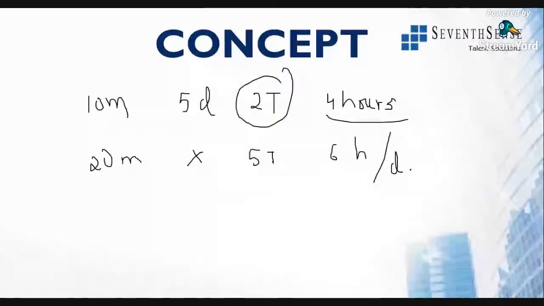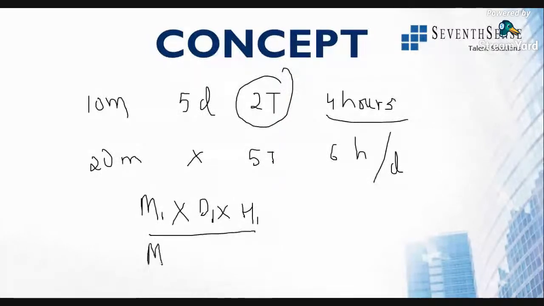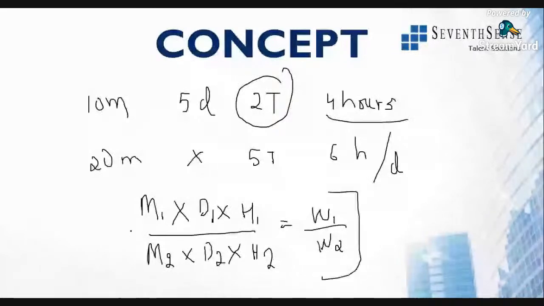You can use that formula, and depending on the type of question being asked, you can apply it. Suppose this is the question: m1 is the total number of men, d1 is days, h1 is hours, divided by m2 in the second condition, into d2 into h2, is equal to w1 over w2. This is the basic formula for any type of question related to efficiency of different people.